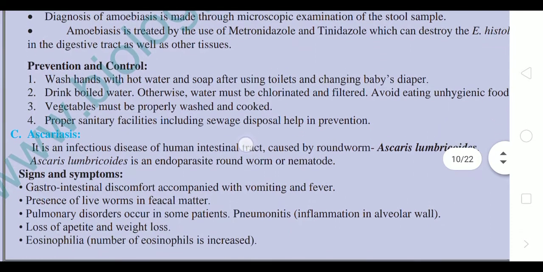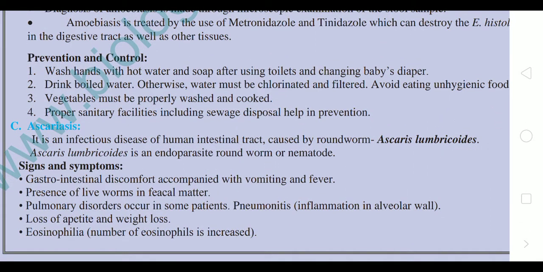Prevention and control. The first prevention is to wash our hands with hot water and soap after using toilets and changing a baby's diaper. Drink boiled water, which is what we are doing nowadays because of COVID-19. Water must be chlorinated and filtered if it is not boiled. Avoid eating unhygienic food outside, where we don't know how hygiene is maintained, and nowadays we don't have to eat anything outside.